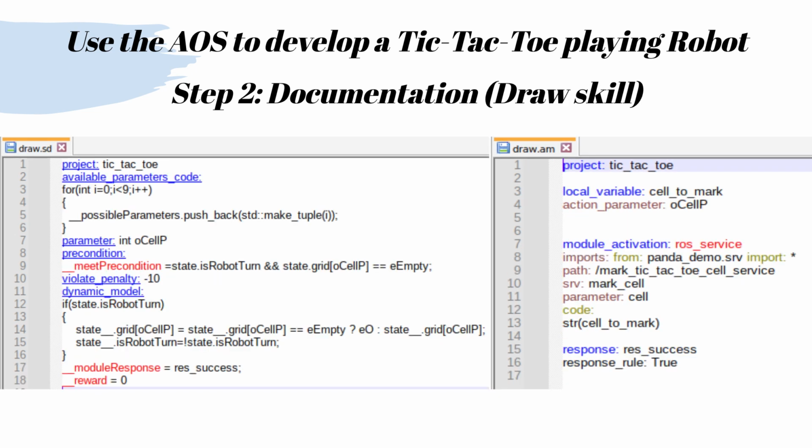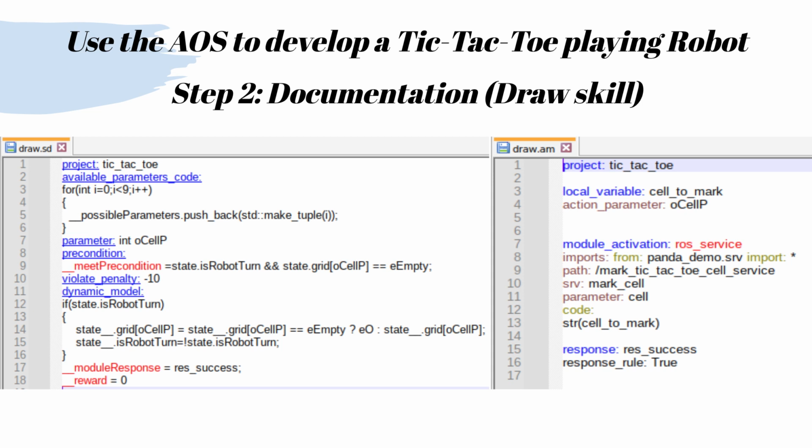We now describe the draw skill documentation. On the left is the SD. In POMDP terms, an SD file describes an action template. The skill receives a cell position parameter, and there is one concrete POMDP action for every possible position. The possible values of a skill's parameters are described in the available parameters section, an array of tuples that contains the possible context of a skill activation. Cell position can be from 0 to 8 here.